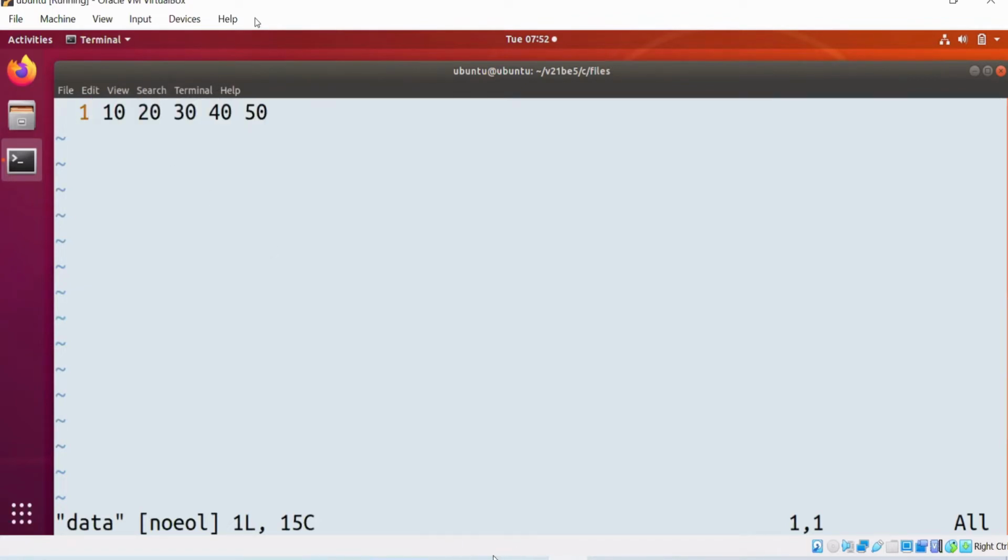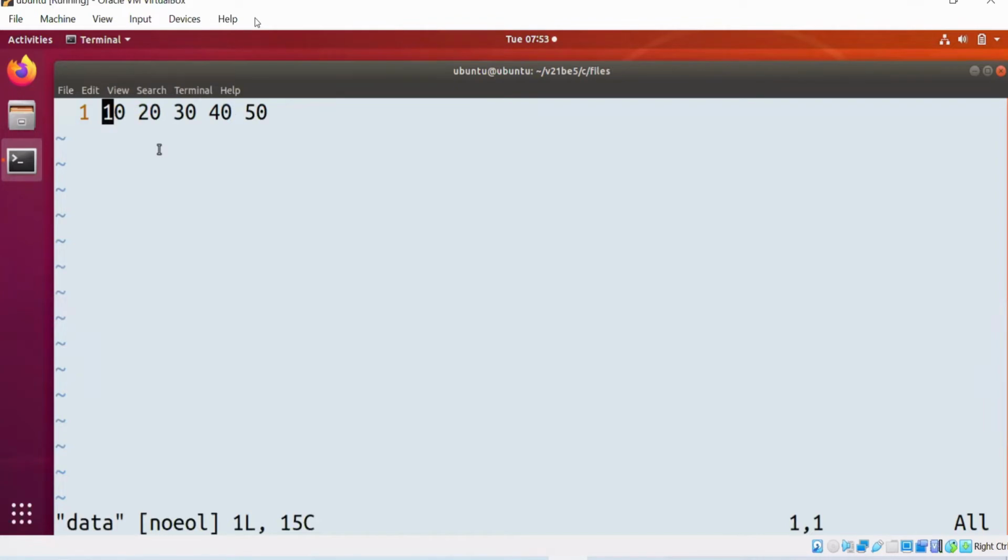Second, when you use fscanf, it will stop scanning whenever a space is encountered. All of you are getting the point? After this space, fscanf will stop scanning. These are the two purposes.